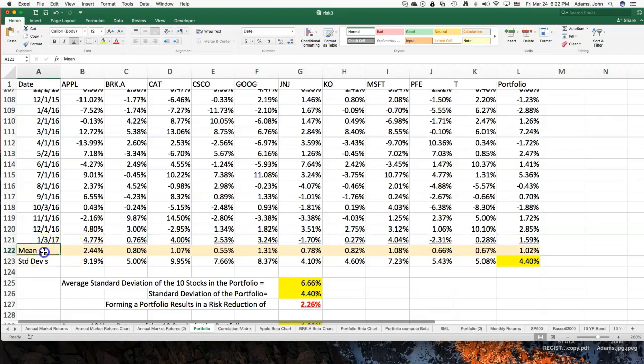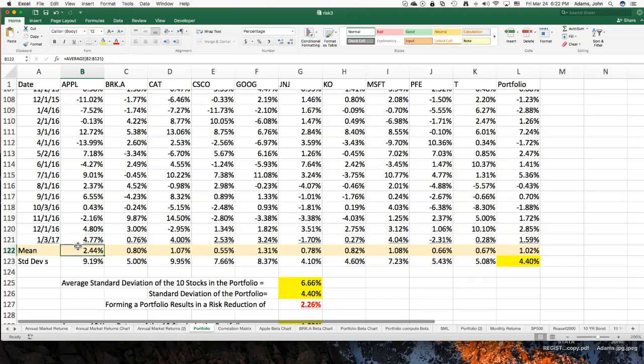And we could calculate the arithmetic, not the geometric, average return of each one of these stocks. The reason I'm using arithmetic average returns is that right now I'm not interested in how my portfolio performed. I'm interested in how these stocks performed. With the geometric average, I would be interested in wealth changes, changes in the dollar amount of my portfolio. Here I'm just interested in how the actual stocks performed.